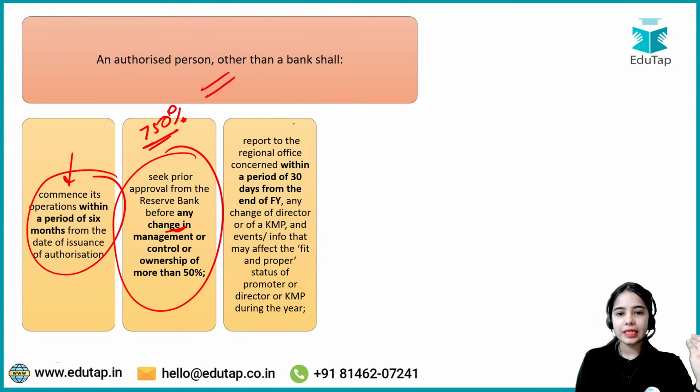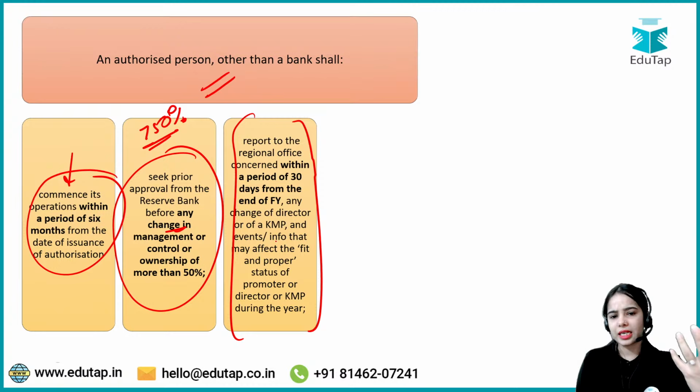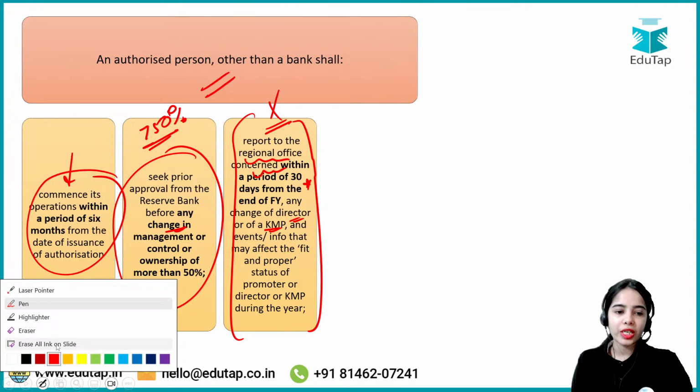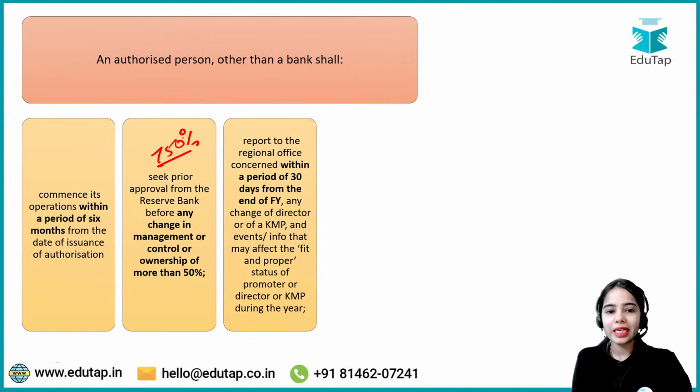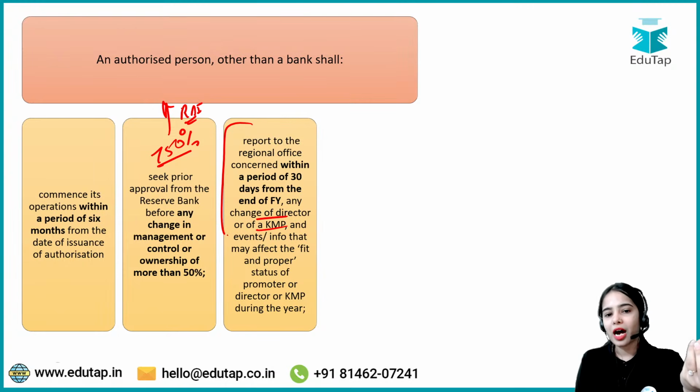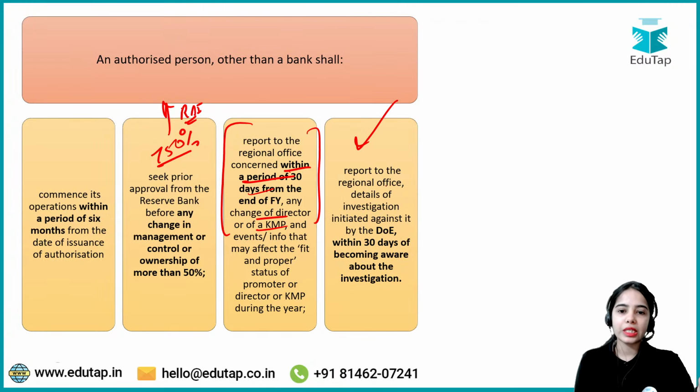Okay? If let's say there is a minor change that is happening in the key manager, person, director, or minor changes are happening, so in this case the regional office concerned has to be informed within 30 days. So here approval is not required, but the information has to be sent to RBI. Okay. So if there is a major change of more than 50%, then the approval has to be taken from RBI. But if let's say there is a minor change, any change of director or a key manager person, a few people are getting changed, so in this case RBI regional office has to be informed within a period of 30 days. Report to the regional office details of investigation.